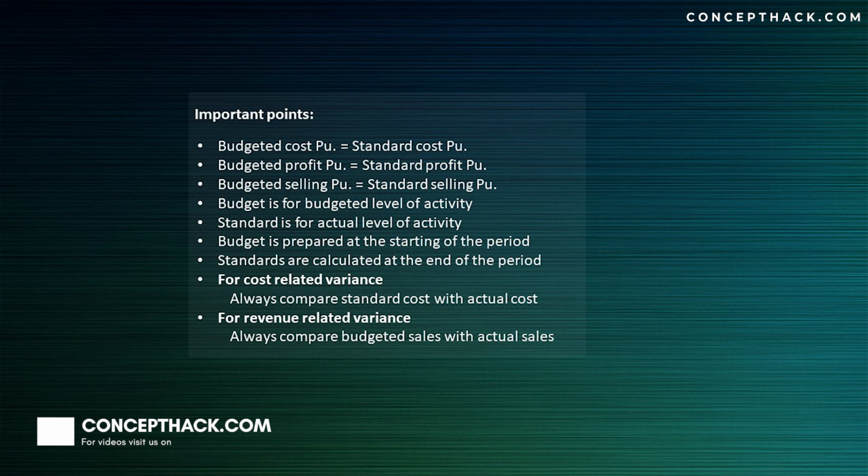Budget is for budgeted level of activity, whereas standard is for actual level of activity. Budget is calculated at the starting of the period, whereas standards are calculated at the end of the period. For cost related variances, we need to compare standard with actual, whereas for revenue related variances, we need to compare budget with actual.